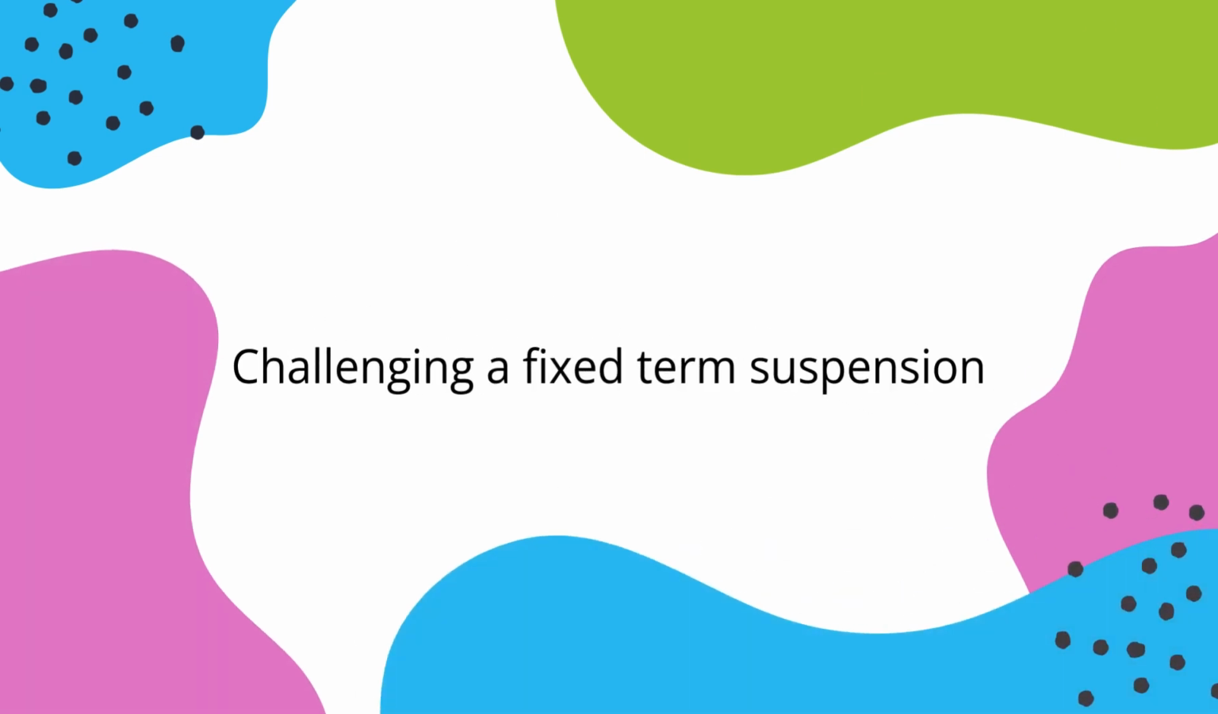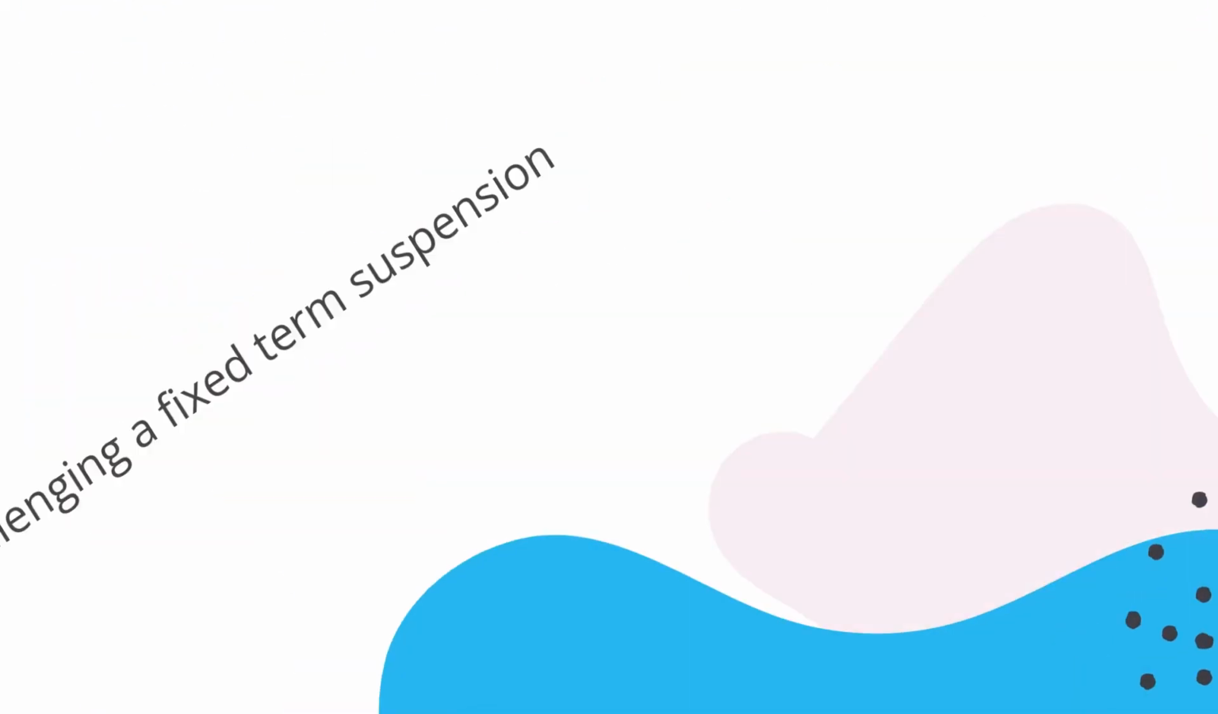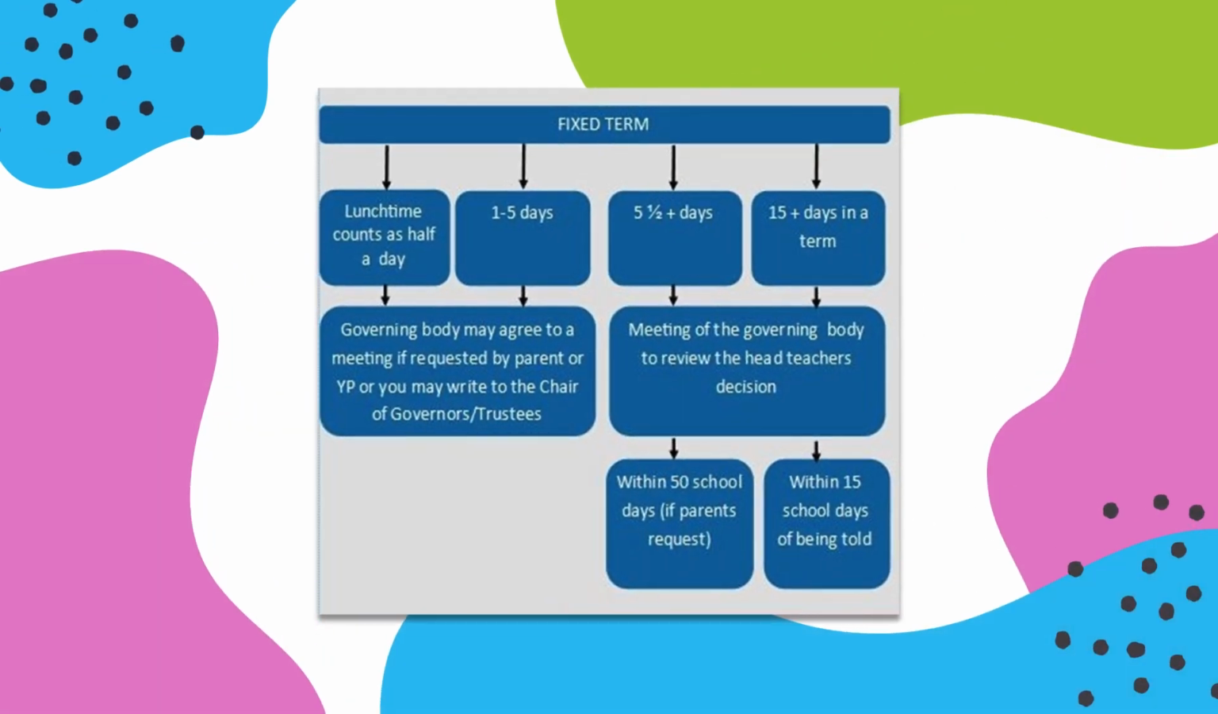Challenging a fixed-term suspension. A parent, carer, or young person can write to the chair of governors or the trustees to request a meeting for a suspension from half a day, which is what a lunchtime suspension is classed as, up to 5 days. The governing body may agree, but they do not have to.